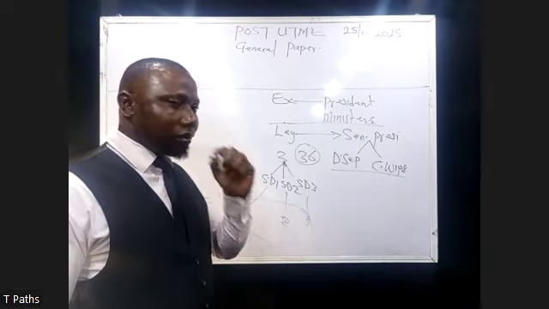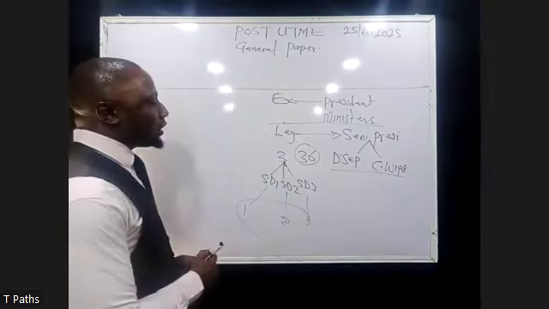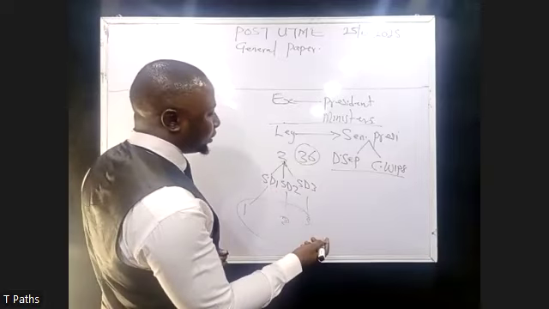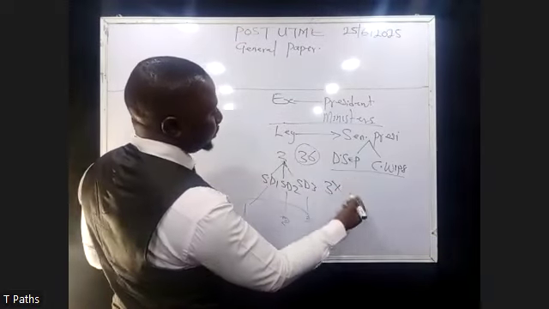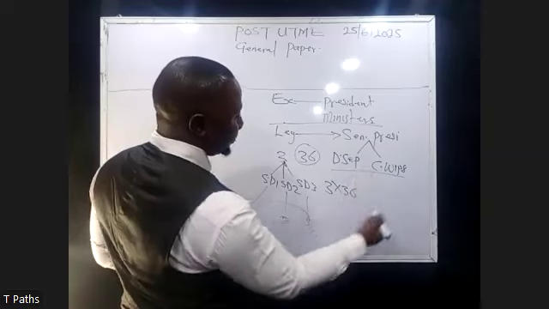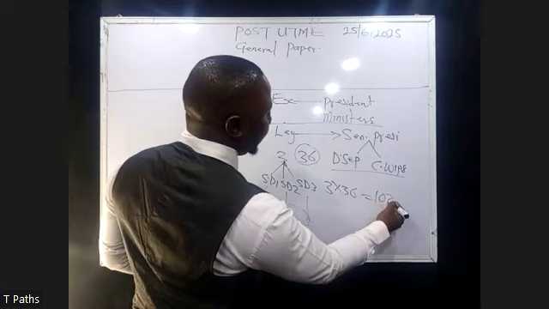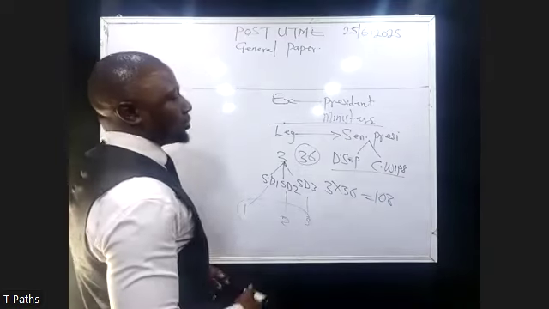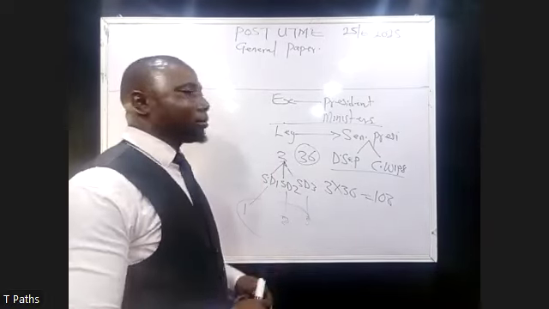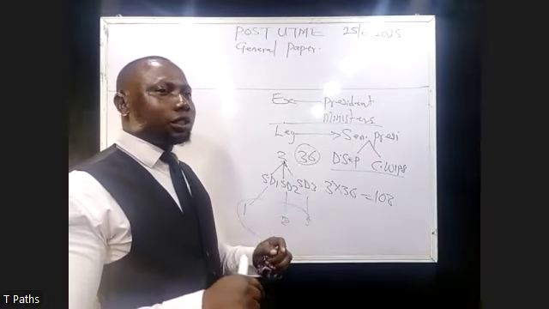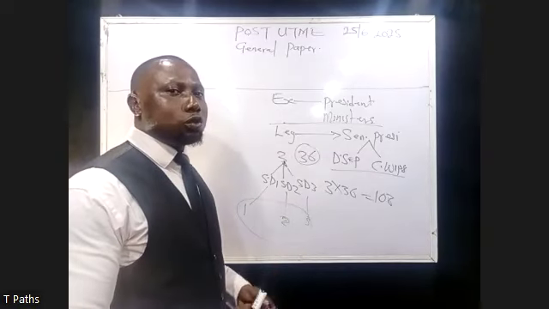In Ondo State, we have three senators. So the total is 3 multiplied by 36. Am I correct? That will give you 108.